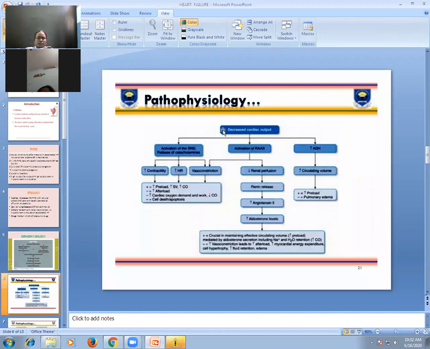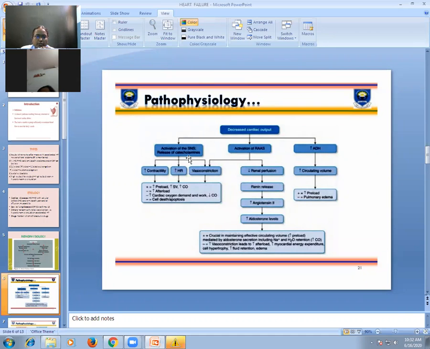See, decreased cardiac output, activation of sympathetic nervous system, activation of RAS system, as well as there is increased antidiuretic hormone also, that is ADH. The function of antidiuretic hormone is to increase circulatory volume. It will not allow diuresis. So increased antidiuretic hormone will increase circulatory volume, and that will increase preload. Circulatory volume means to increase preload.